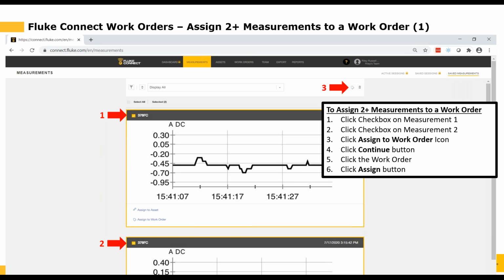But let's say you have multiple measurements that you've taken and you want to assign all of those measurements with one single action, as opposed to going in multiple different times, clicking on the assign to work order option.